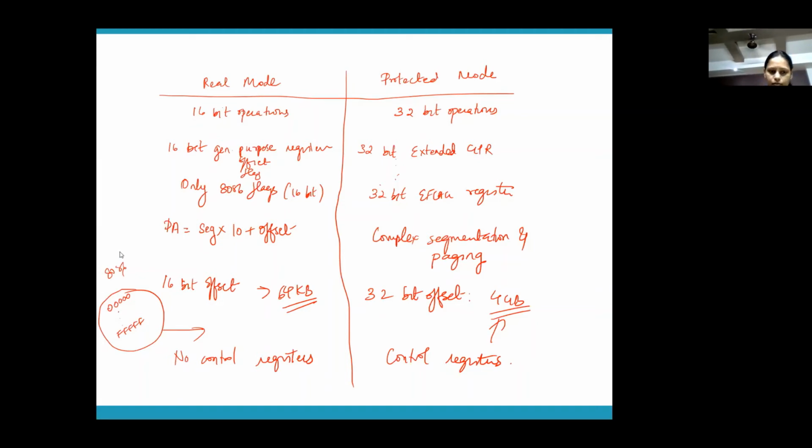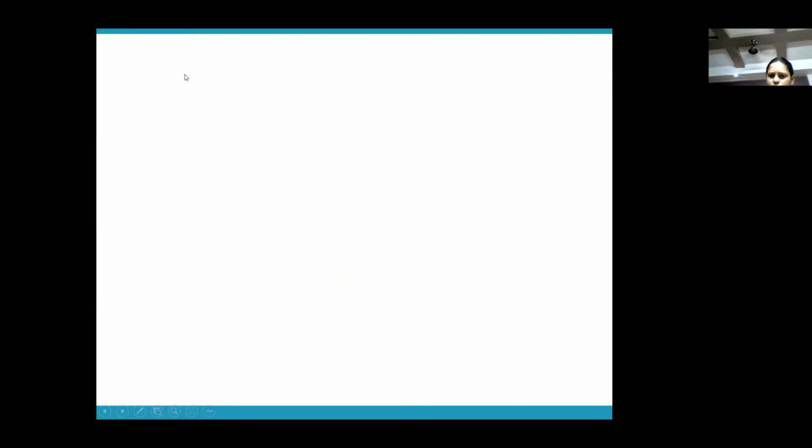The addressable memory is 1 MB in real mode, whereas in protected mode, you have a 32-bit address bus, so you have 4 GB addressable memory. There are no control registers in real mode. There are control registers in protected mode. We learn control registers also. These are some points which you can use to differentiate real mode and protected mode.